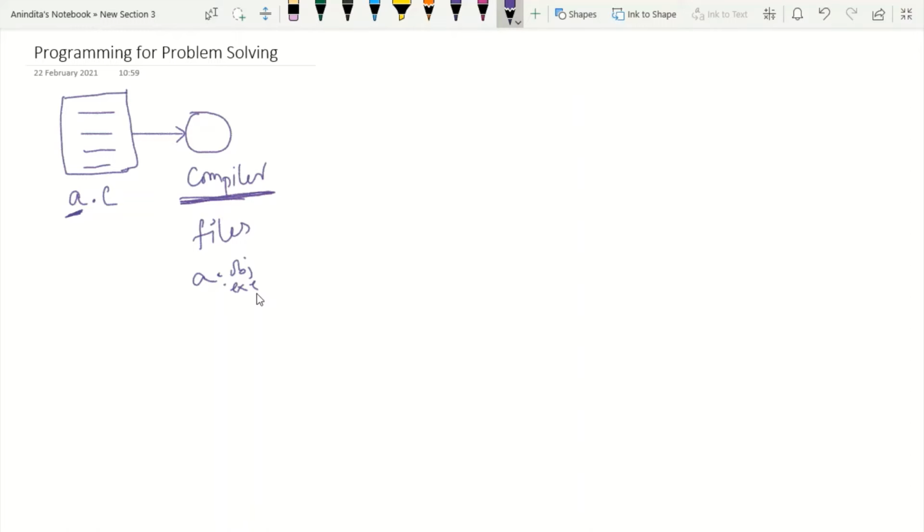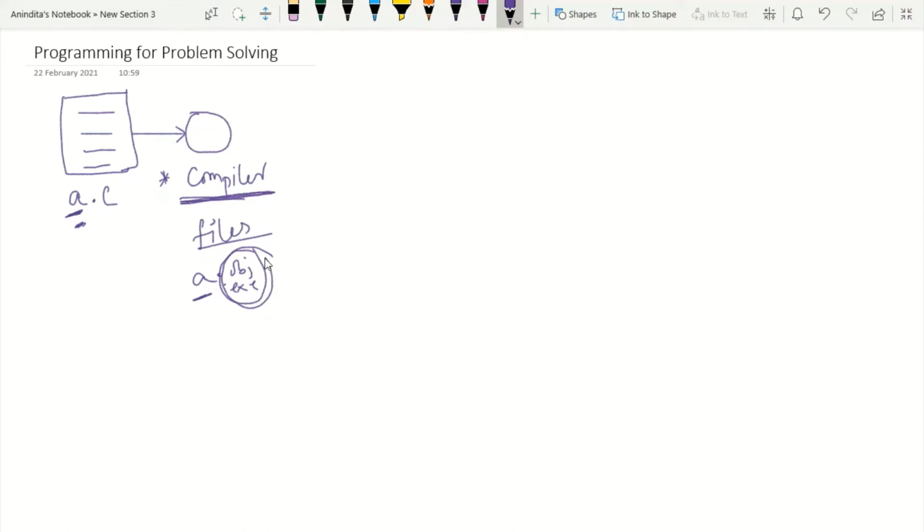Today we will discuss the different intermediate forms of the source code that are produced before we get the output. Please make a note: the C compiler has the responsibility of generating files of the same name as the source code with different extensions.